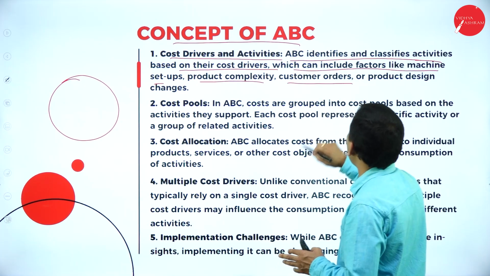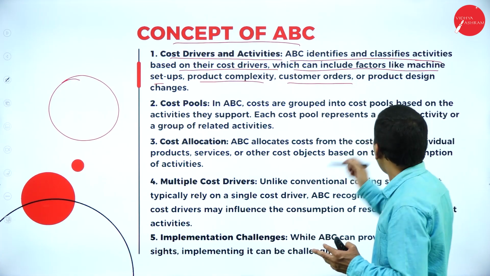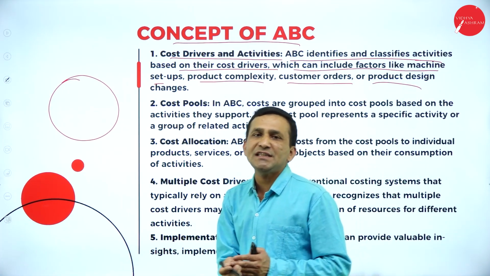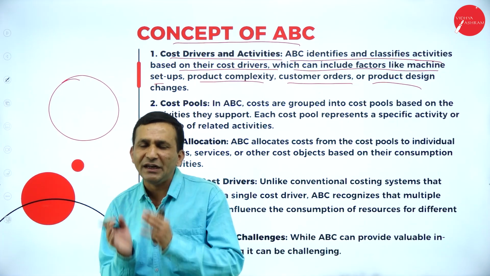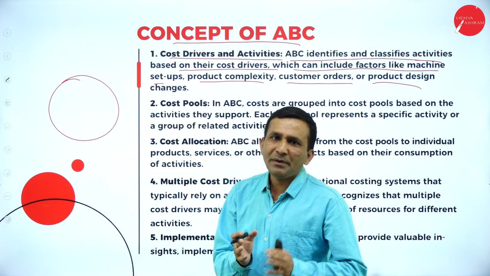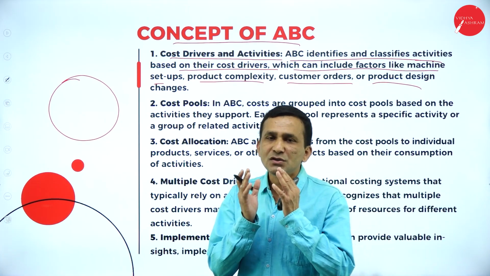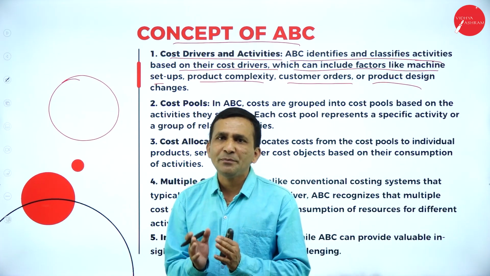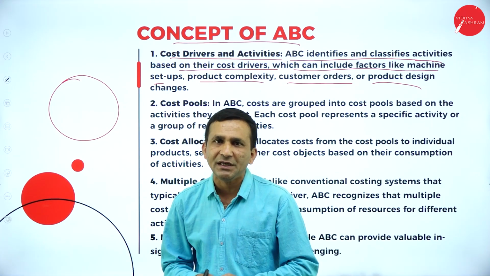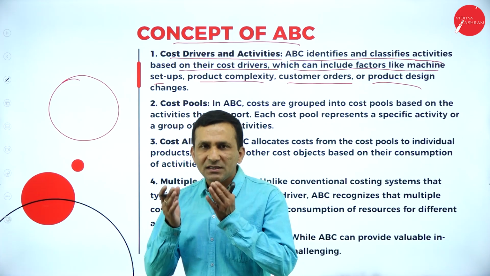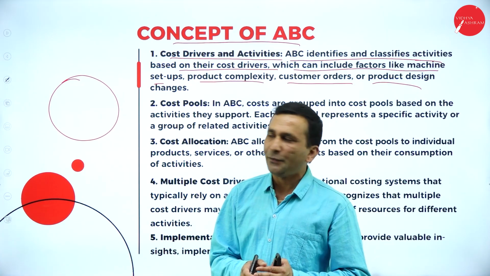The customer order is also treated as one kind of activity, and the product design is also considered an activity. Inspection after completion, we need to check. For example, the purchase department is trying to place an order, so the order is one. After placing, the invoice generation is also verified, one kind of activity. After receiving a product, they want to go for inspection, so that is also one kind of activity.